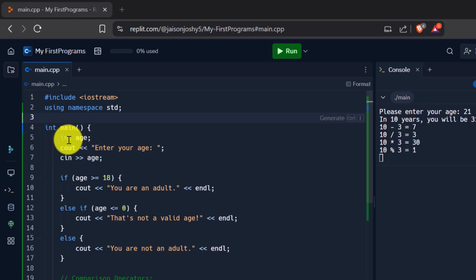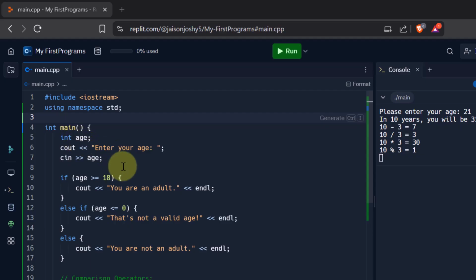Okay, so we declare a variable called age of the type integer, and we ask the user to enter the age using our cout. Now cout, enter your age, and using cin, we take that input from the user and store it to the variable called age, which we just declared over here.